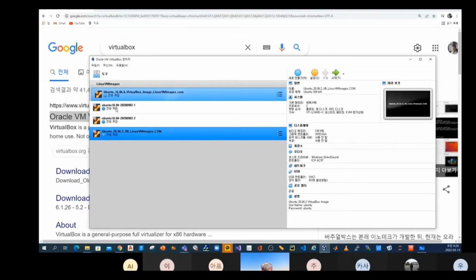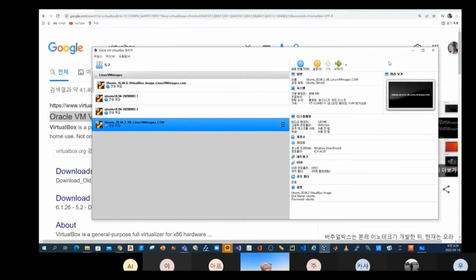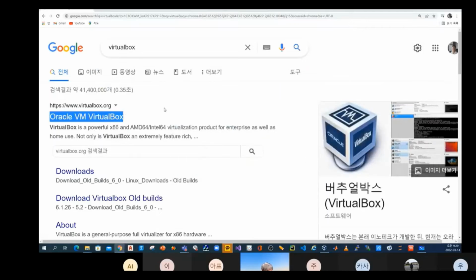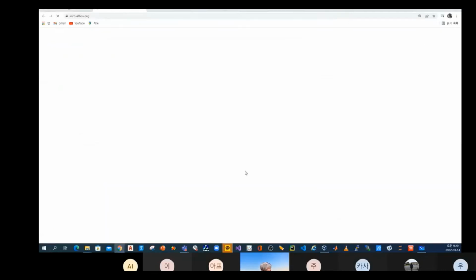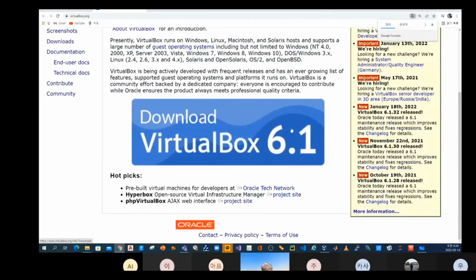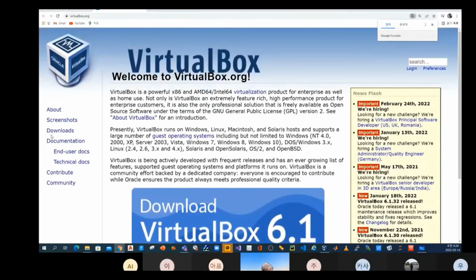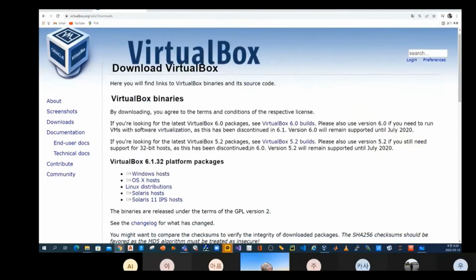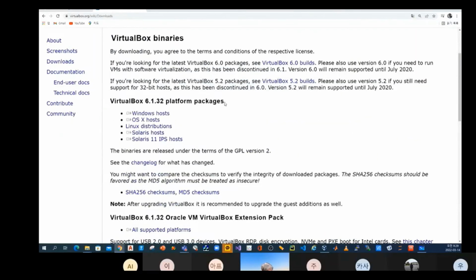It's interesting, okay? So you have to install Ubuntu, maybe Ubuntu 24.04. But first, you have to download Oracle VirtualBox. Look here, click Oracle VirtualBox. Then scroll down. Download is here. Then there are many platform packages.